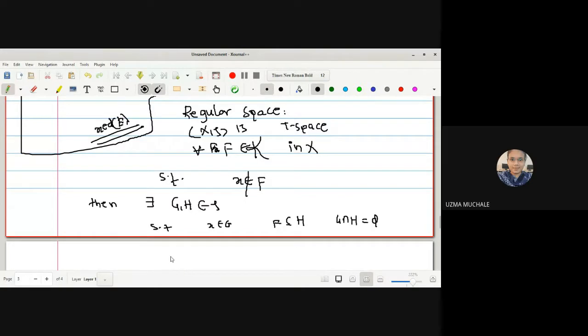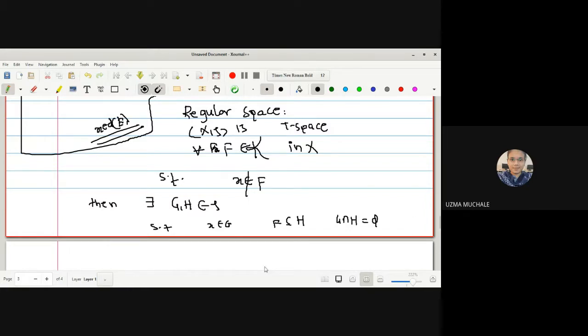Okay. So what is the definition? First we have a T1 space, then we have one closed set such that X does not belong to F. We have one closed set which does not contain one point X. Then there exist two different open sets. One open set contains the point, another open set contains the closed set.